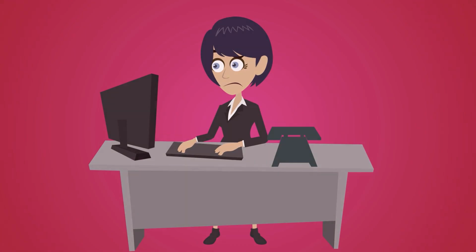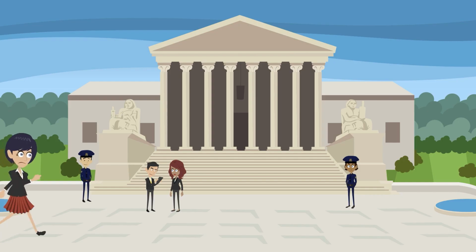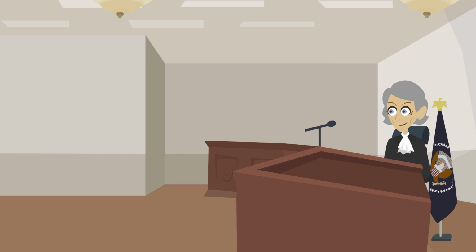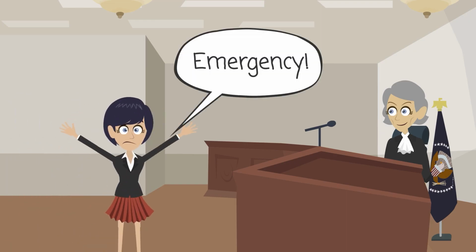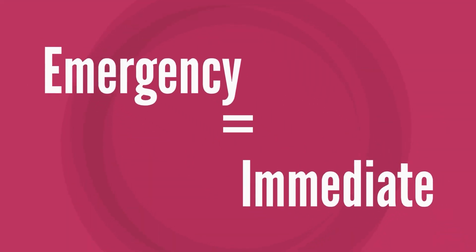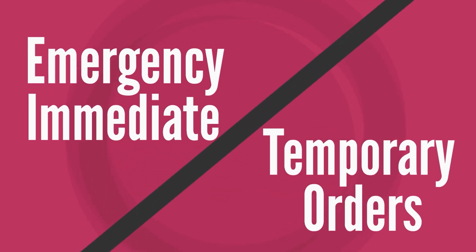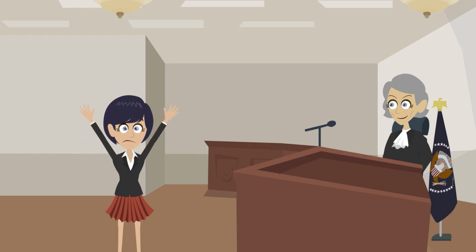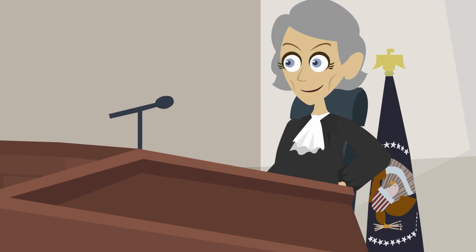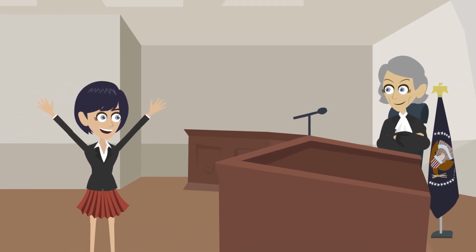If a party wants immediate orders, such as non-domestic violence restraining orders, the requesting party must go to court and convince the family law judge that a legitimate emergency exists. I will use the terms immediate and emergency interchangeably. These emergency orders are separate from a request for temporary orders. If successful, the court will issue emergency restraining orders or other orders until a formal hearing on the emergency orders